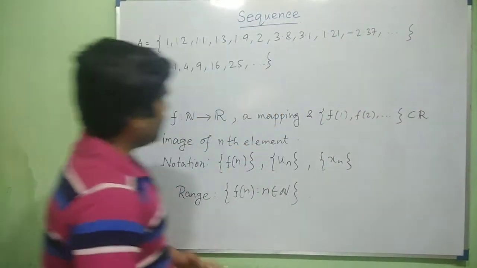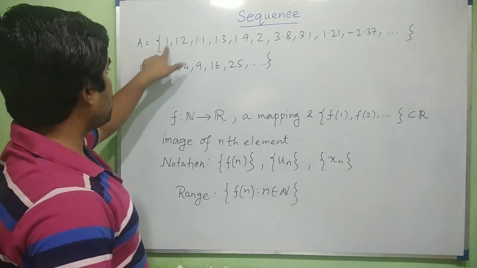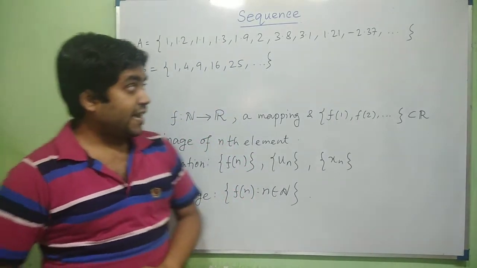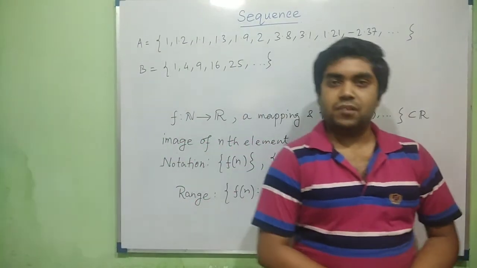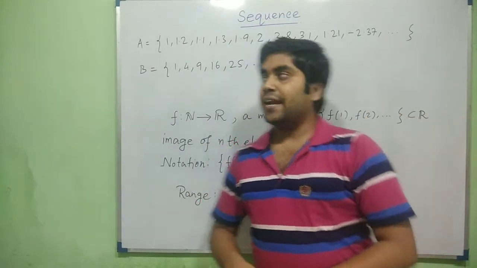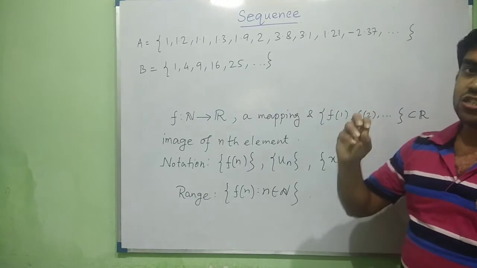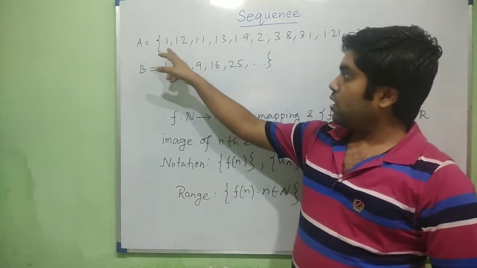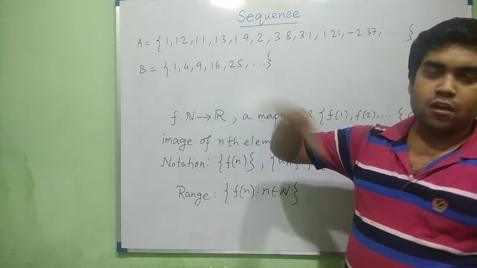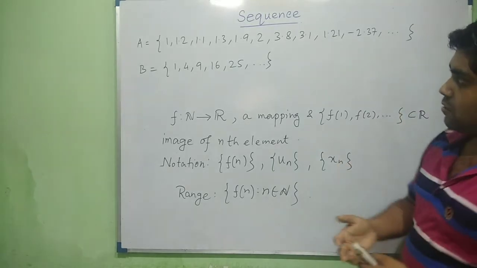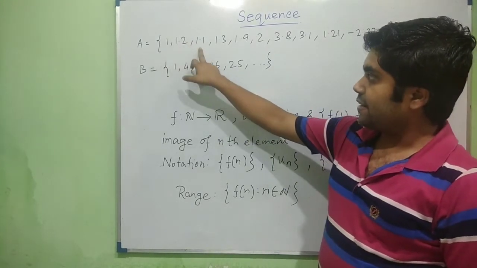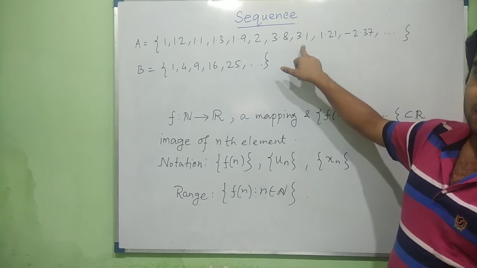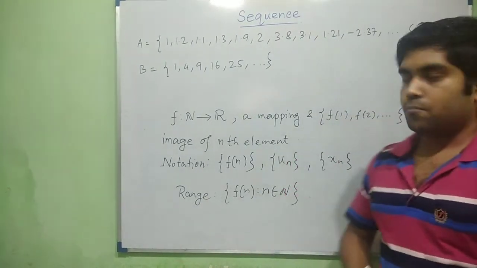So here on the board we are discussing two sets. Set A is 1, 1.2, 1.1, 1.3, 1.9. So there are lots of numbers, and we can see that all of them are real numbers. This is their specialty, but they are not in a particular rhythm, because 1, then 1.2, then 1.1, then 1.3. They are increasing and decreasing: here it increases, here it decreases, here it increases, and so on. So there is not a particular procedure.